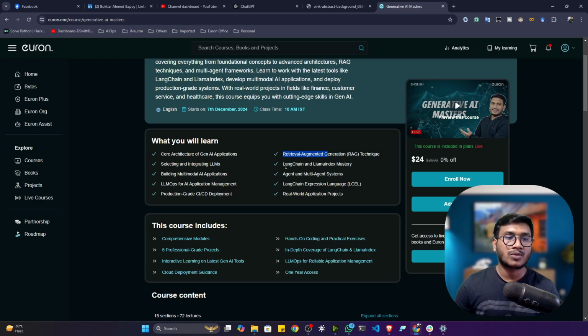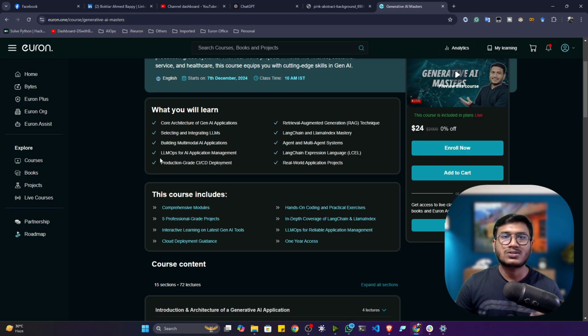Then we'll be learning about some orchestration frameworks like LangChain, LlamaIndex and OpenAI. Apart from that, we'll also be building some multimodal AI applications, using some multimodal LLMs and creating applications with their help. We'll also learn how we can create agents and multi-agent systems. In this course, you'll also learn one very important concept inside generative AI called LLM Ops. With the help of LLM Ops, you'll learn how we can manage our entire generative AI application.